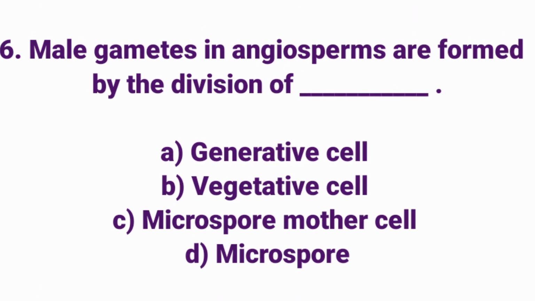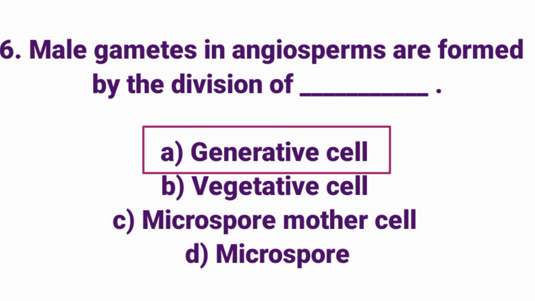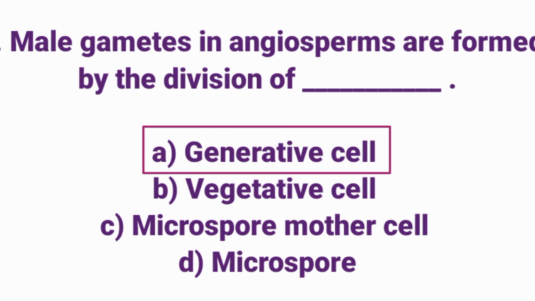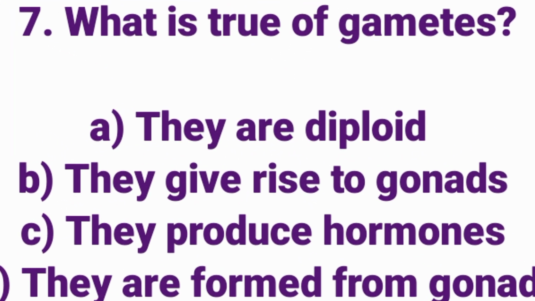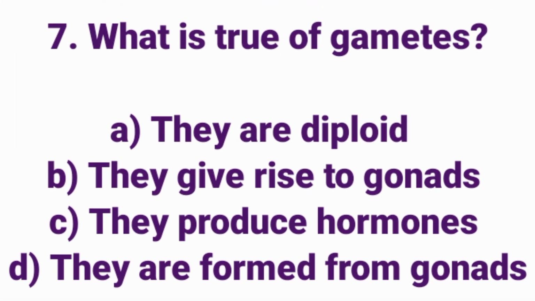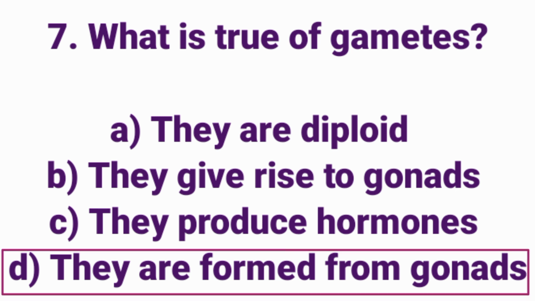Male gametes in angiosperms are formed by the division of dash. Answer option A, generative cell. Male gametes in angiosperms are formed by the division of generative cell. What is true of gametes? Answer option D, they are formed by gonads. They are formed from gonads.